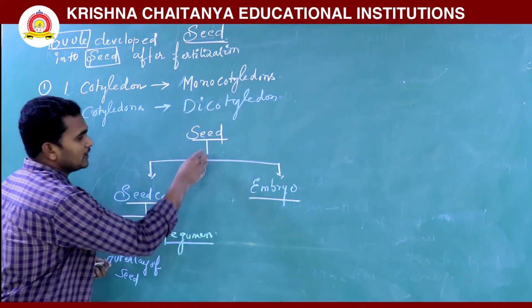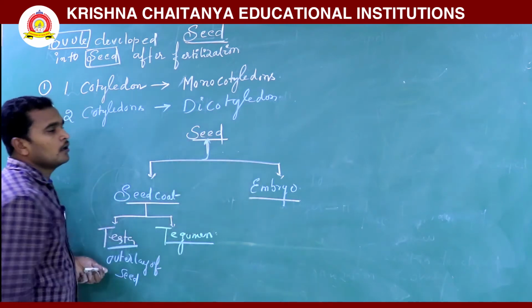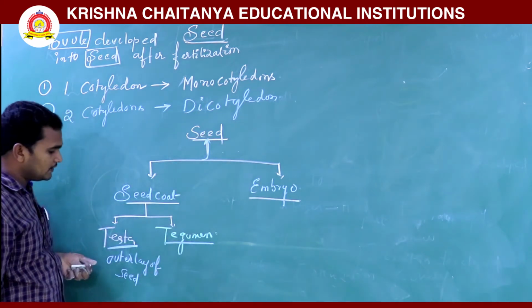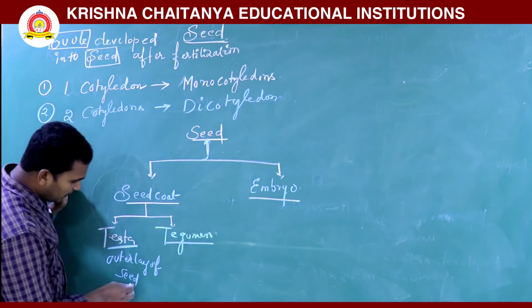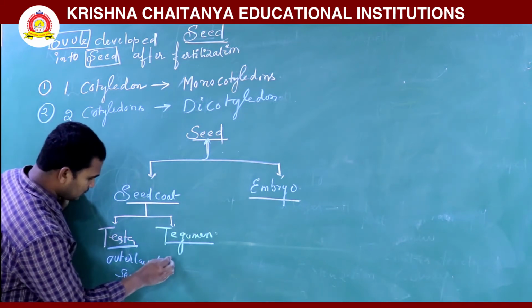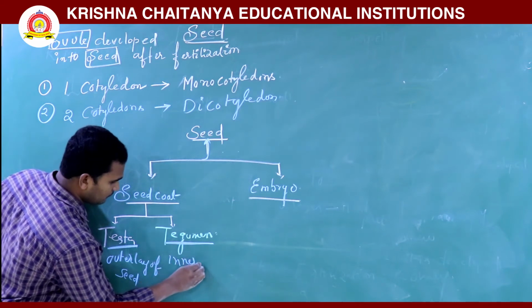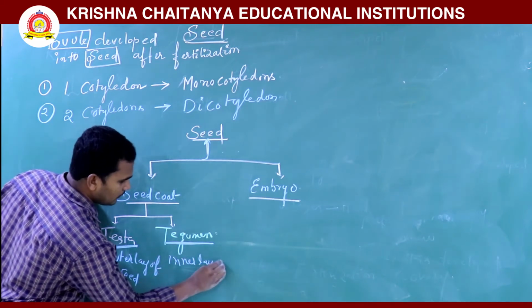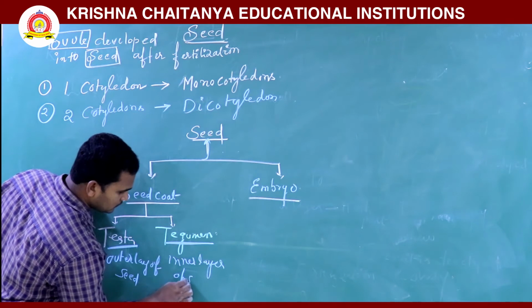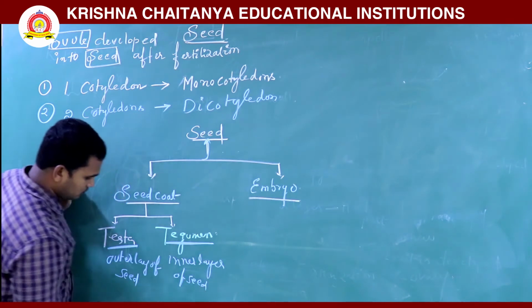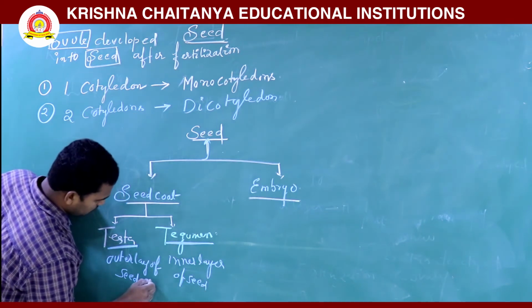These two structures together are called the seed. Testa is the outer layer of the seed coat, and tegmen is the inner layer of the seed coat.